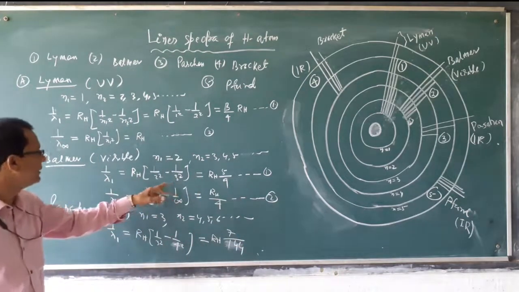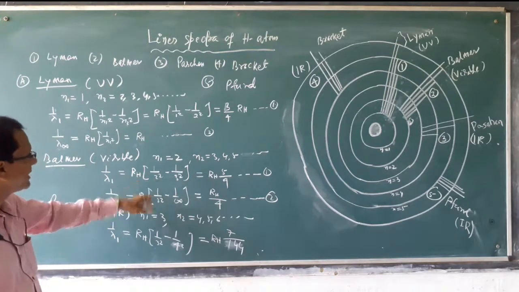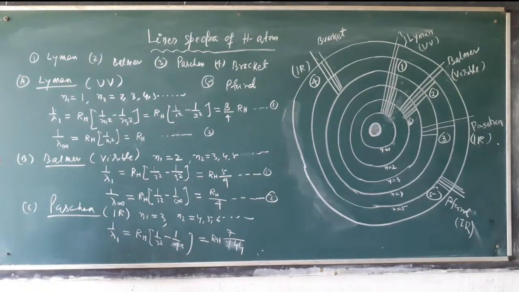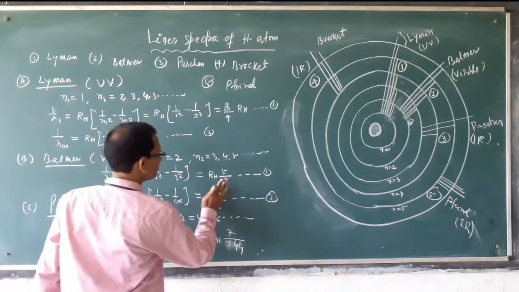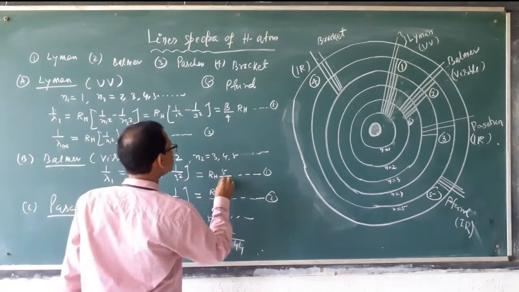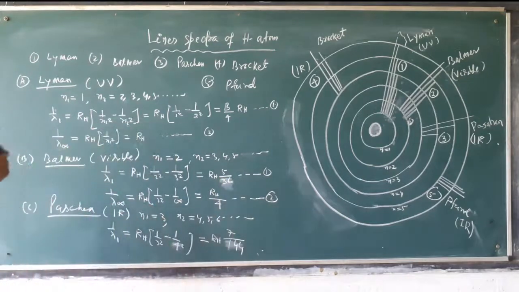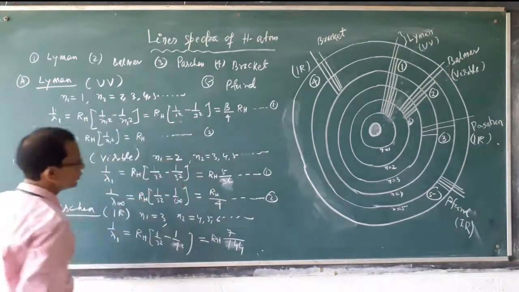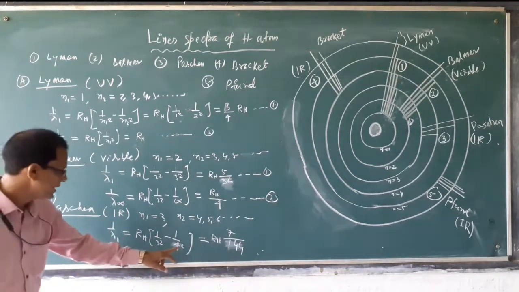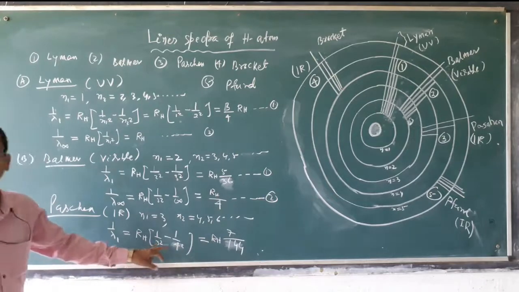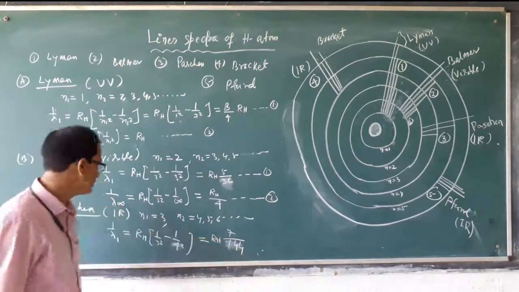Here 3 square by 4, 9 times 4 is 36. It is 5 by 9 minus 4, 5 by 36. Just to calculate this one, 9 and 4, 36. Here 4 square is 16, and 9 times 16 is 144. This is the first one.